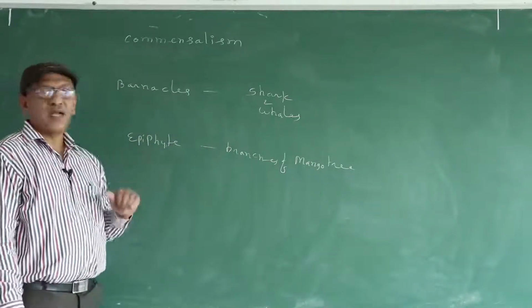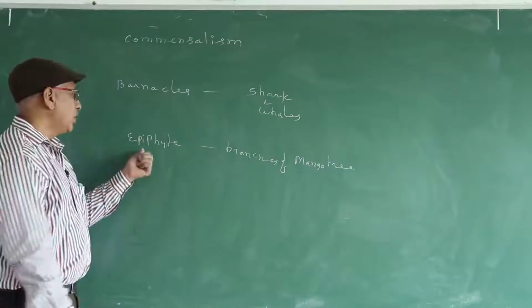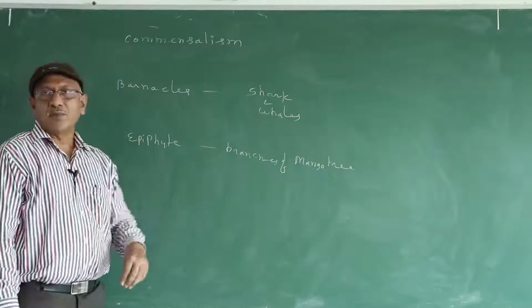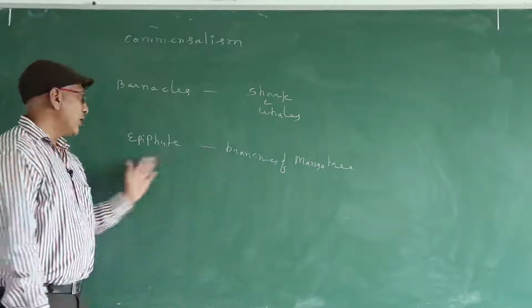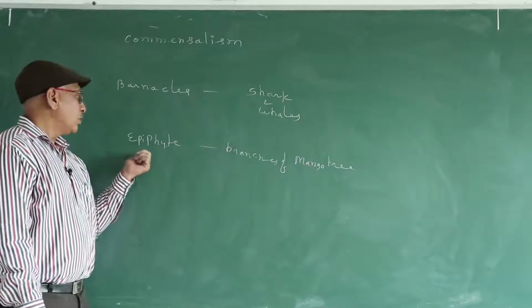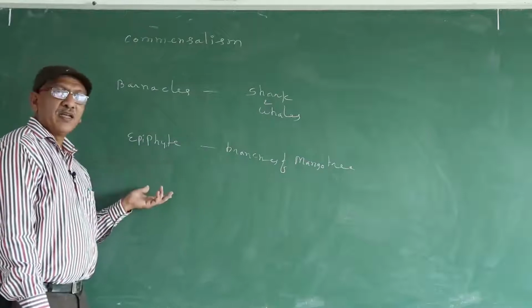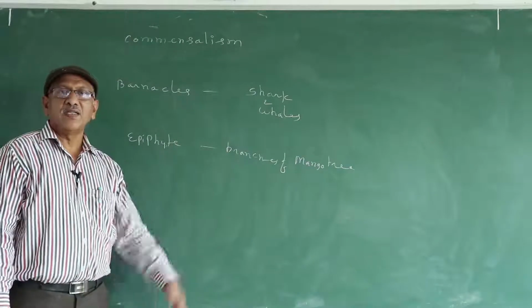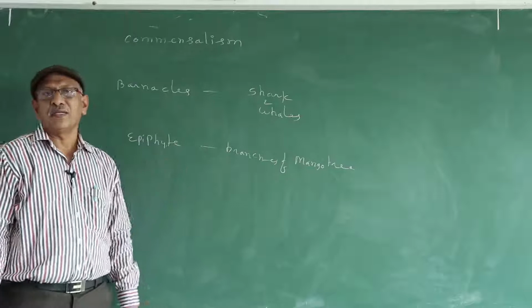Second, a plant commensalism example: epiphyte lives on the branches of a mango tree. So an abundant amount of solar radiation is available. In this manner, the epiphyte is benefited. The mango tree is neither benefited nor affected.